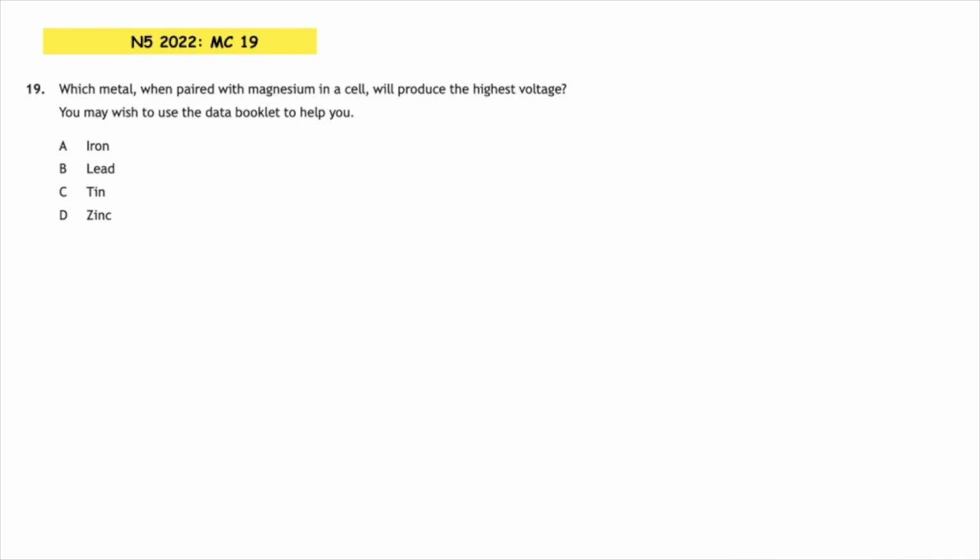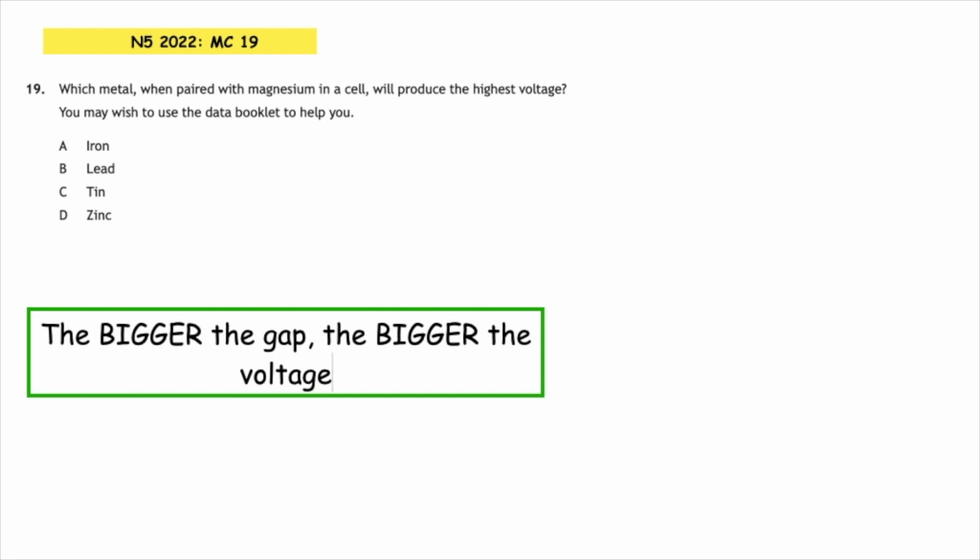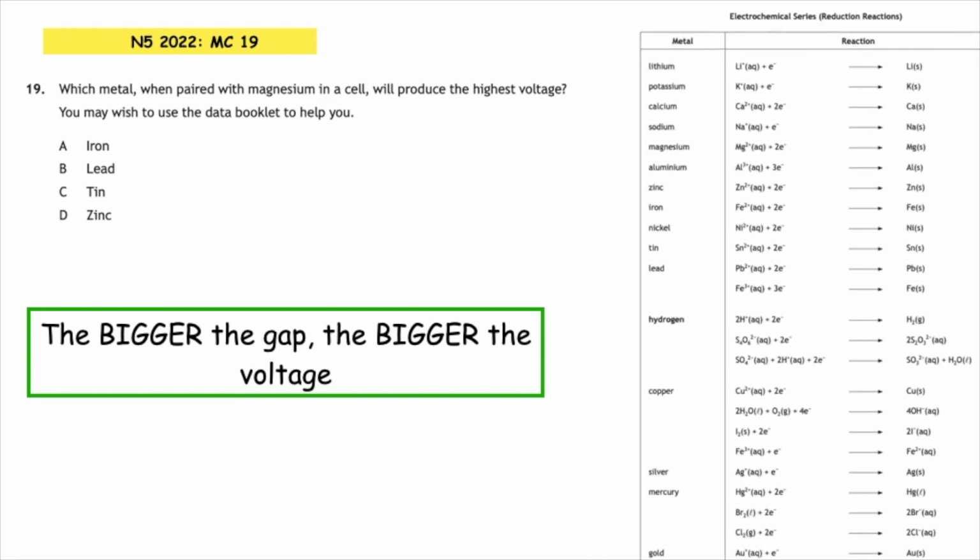Multiple choice 19. Which metal, when paired with magnesium in a cell, will produce the highest voltage? You may wish to use your data booklet to help you. We know that the bigger the gap, the bigger the voltage. So we're looking for magnesium combined with each of these elements. Whichever one has the bigger gap will produce the biggest voltage. So the correct answer to this is multiple choice answer B, lead.